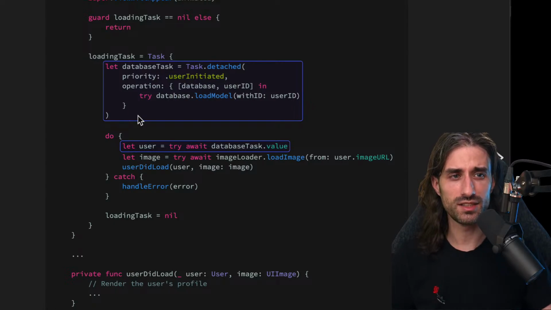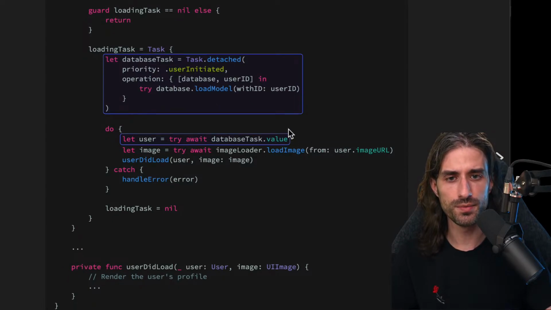So I agree with you that it's a code smell, but it's not as bad, I would say, as when you do it with closures, especially because there are better ways to avoid it. But definitely, by default, what you should do is try to make your call with await. Use async-let if it makes sense, and if you need to, then create a task. But don't create a task within another task by default, because 90% or 95% of the time, this is not the solution you want to choose, and there is a better one.